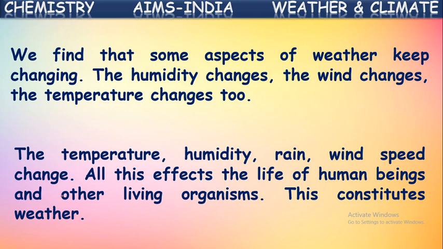In the morning, temperature will be less. In the afternoon in the summer season, it becomes very hot. Temperature increases, and again by the evening it decreases. Even humidity changes. In the afternoon, more water vapor is evaporated, so there is more humidity. In the night or in the morning, humidity will be less, isn't it?